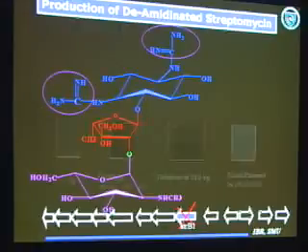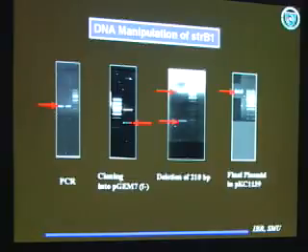This time I am going to tell about how we constructed this plasmid by the DNA manipulation method. DNA manipulation is PCR amplification, cloning, and after this the EDC method, and it is converted into the pKC1132 vector. Now we are in the process of transforming this disruption plasmid into Streptomyces griseus.